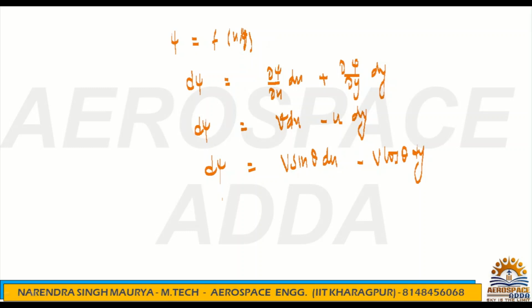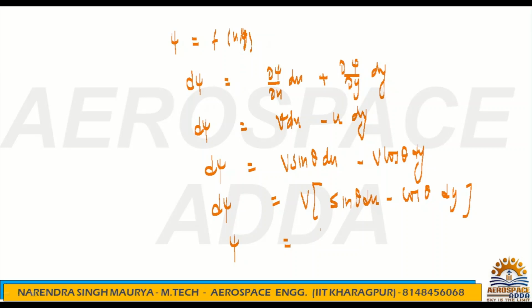If you want to calculate this value, I can take the common factor also. So d psi is nothing but v in bracket, sin theta dx minus cos theta dy.